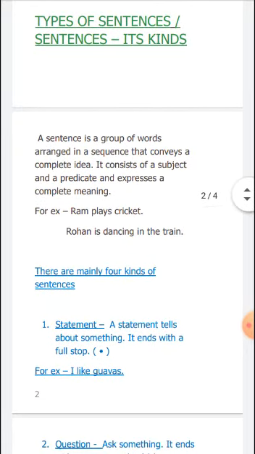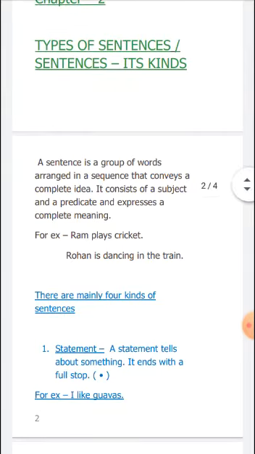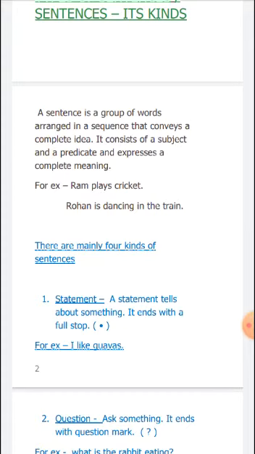A sentence is a group of words arranged in a sequence that conveys a complete idea. It consists of a subject and predicate and expresses a complete meaning. For example, Ram plays cricket or Rohan is dancing in a train. Class, I know you all know this definition very well. We have already discussed this definition of sentence in a previous video in chapter first. So this is just for a quick recap.